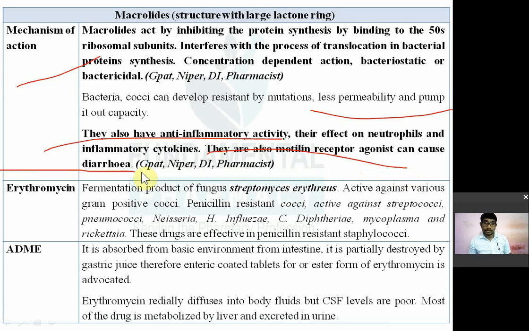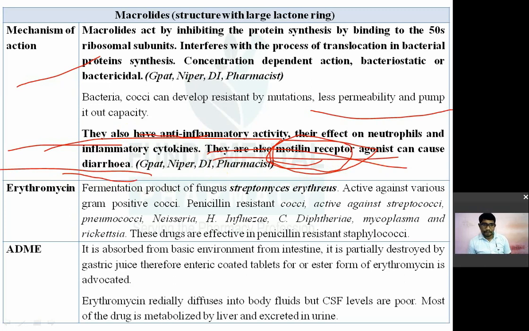The motilin receptors are responsible for the motility of your GIT. The movement in the GIT, the peristalsis, is related to these motilin receptors. Those which act as agonists will increase the motility of the GIT, and those which act as antagonists will decrease the motility. So these macrolide antibiotics have antibacterial action as well as anti-inflammatory action, and they also produce diarrhea by acting on the motilin receptor. A question has come on this, on anti-inflammatory activity, and on the motilin receptor too.